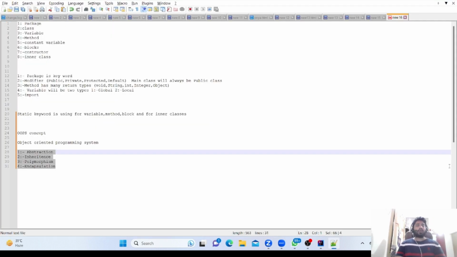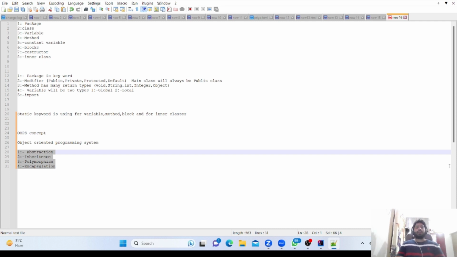Third is polymorphism. There are two types of polymorphism: runtime polymorphism and compile time polymorphism. Polymorphism means we can use a particular method in many ways. I will explain later in detail what polymorphism is. We can write a method as overloading, and in the case of overriding we can also write the method.